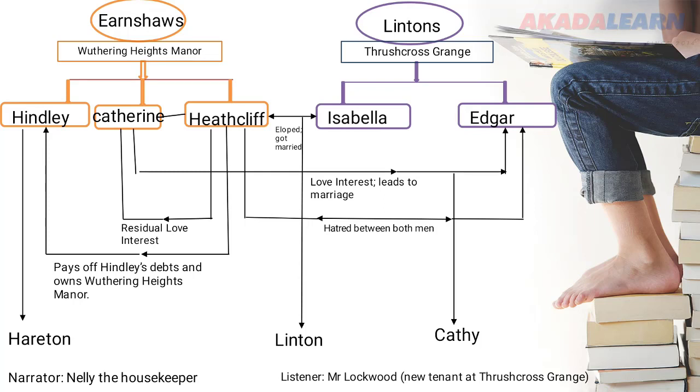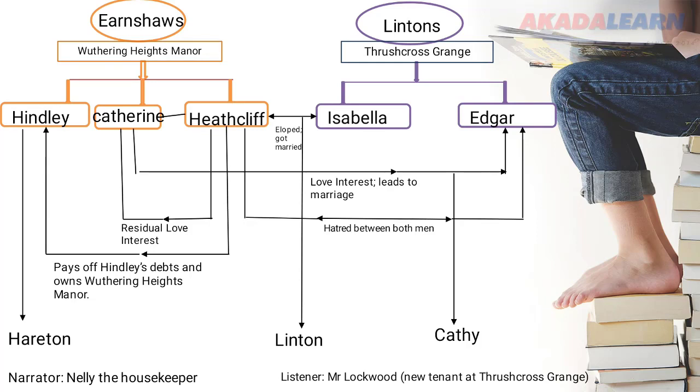Can you see how complicated the relationships in this novel are? Heathcliff marries Isabella, Catherine marries Edgar. Soon after Heathcliff's marriage, Catherine gives birth to Edgar's daughter, young Cathy, and eventually dies. Heathcliff vows revenge and does not care who he hurts while executing it.